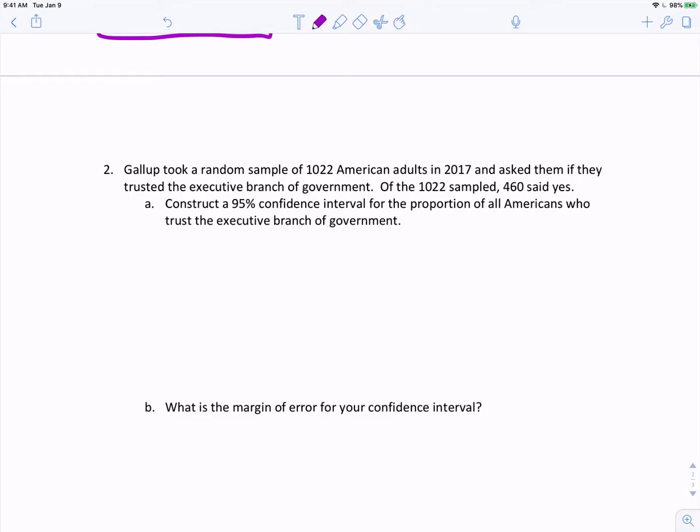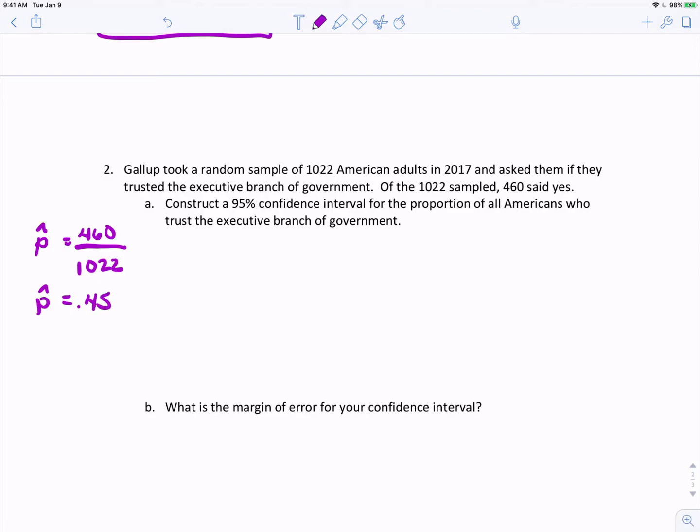Gallup took a random sample of 1,022 American adults in 2017 and asked them if they trusted the executive branch of government. Of the people sampled, 460 said yes. So our sample proportion is 460 people out of the 1,022 that were sampled. If we change that into a decimal, we can see that 45% of the sample said they trusted the executive branch of government.